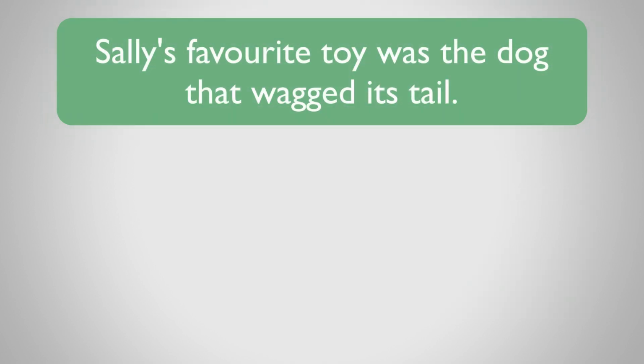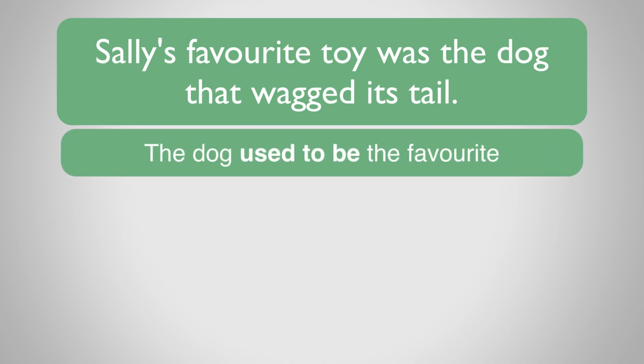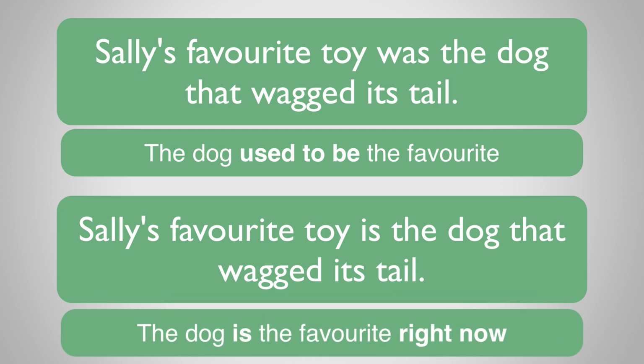In the first sentence, the dog used to be the favourite, but it isn't anymore, whereas in the second sentence, the dog is the favourite right now. So we can see that both sentences make sense, but they have slightly different meanings.